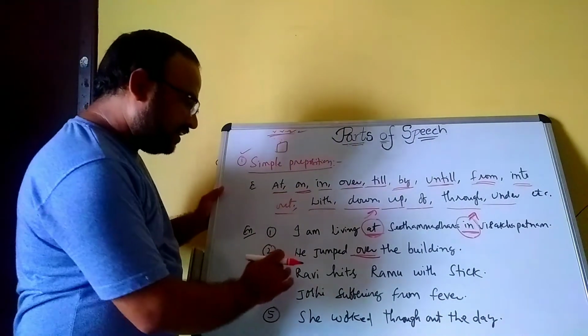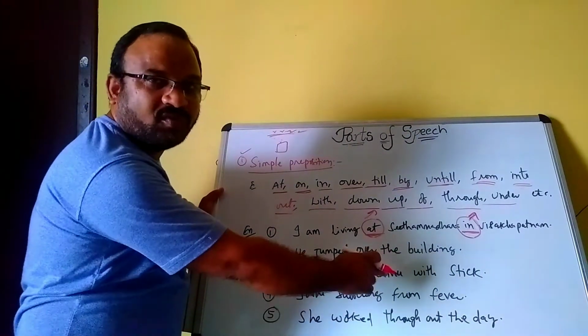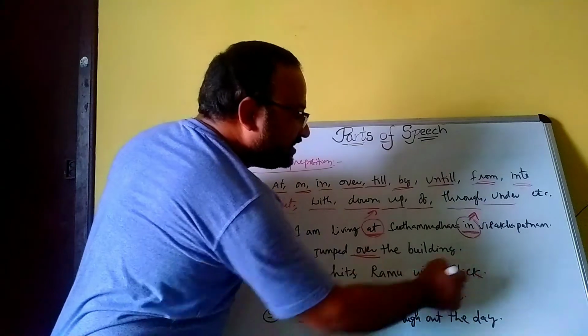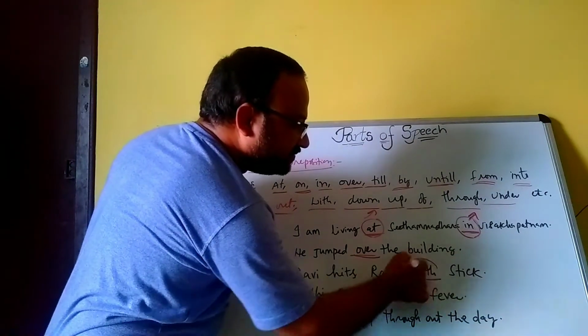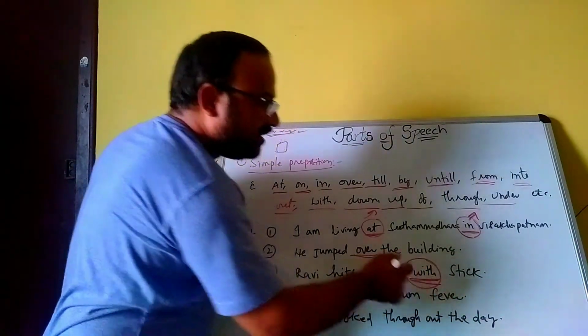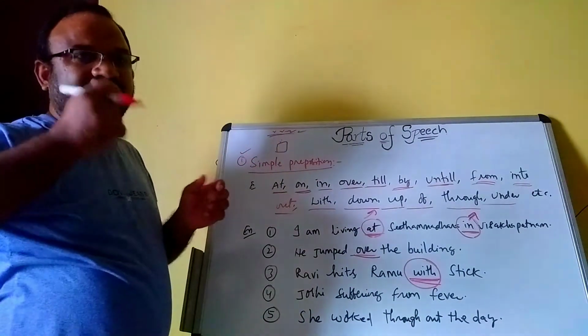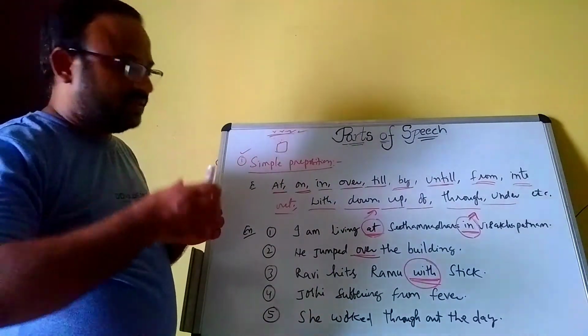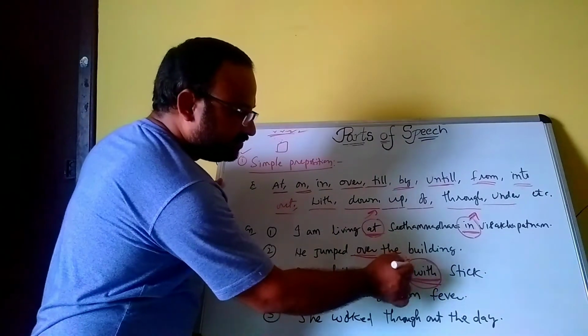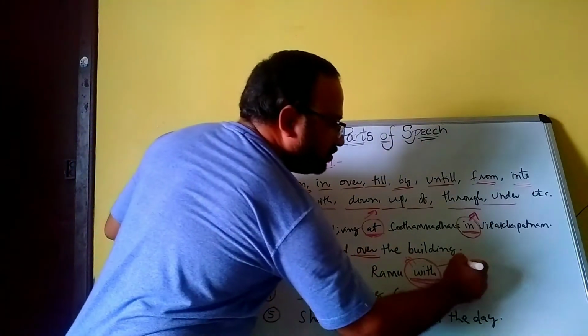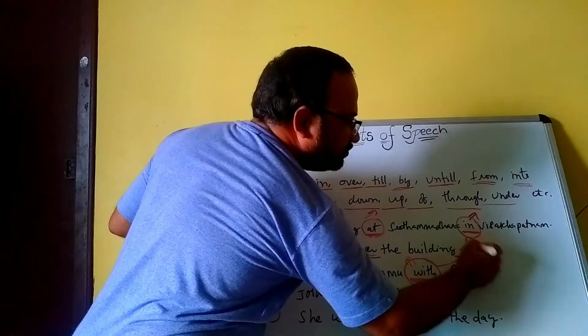And Ravi hits Ramu with a stick. Here, "with". What does "with" mean? Using a material. So "with", in Telugu, means to.